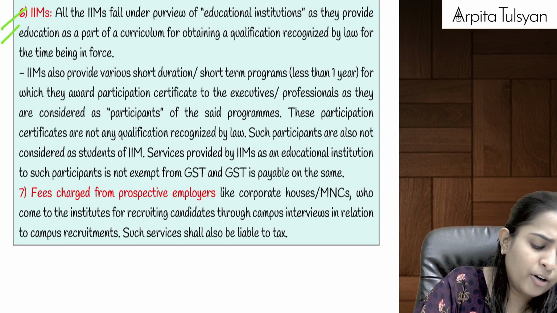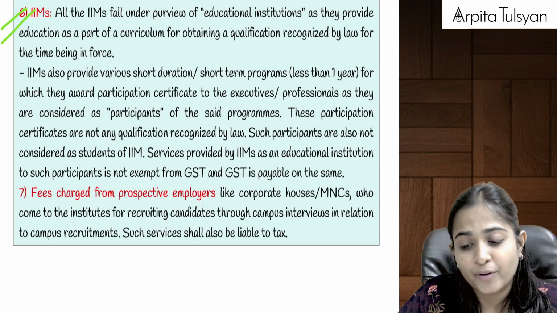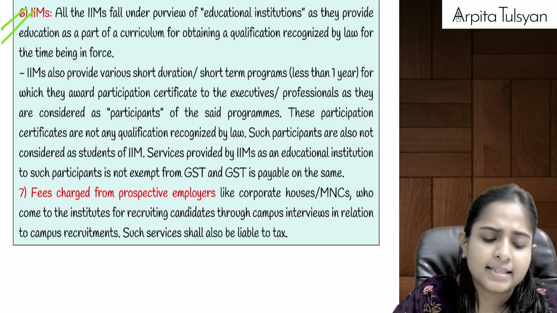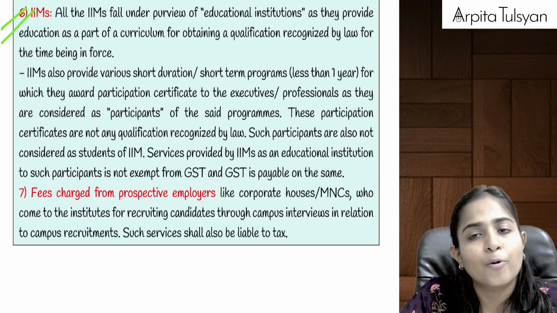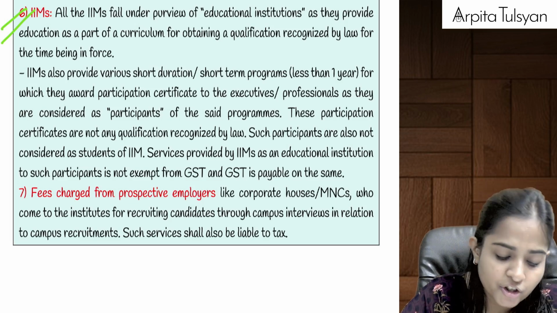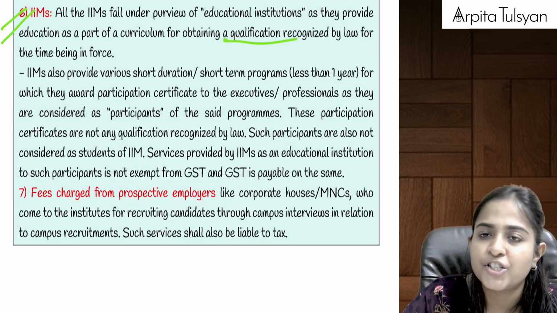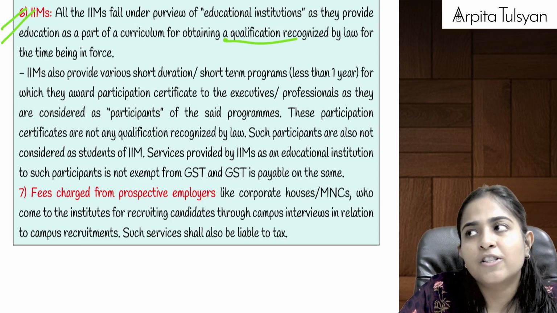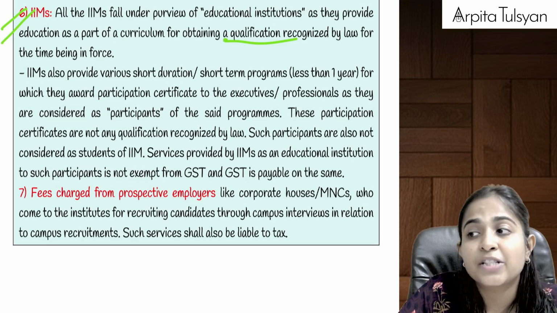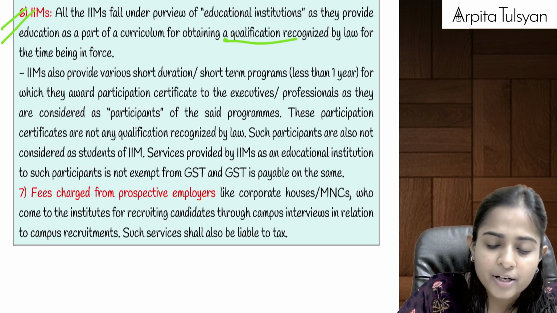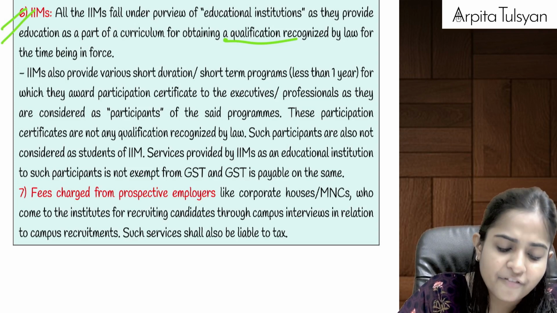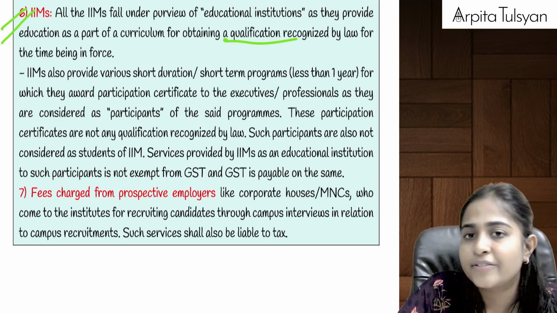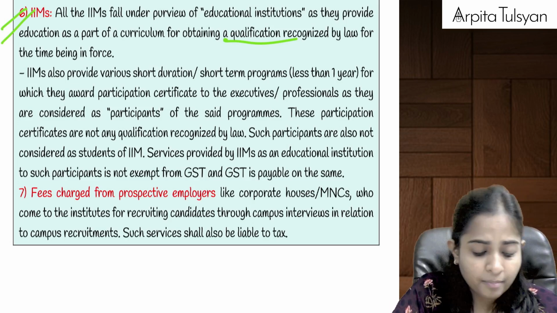Okay, then going on to the next point, that is the IIMs, Indian Institute of Management, etc. Now IIMs are normally considered as educational institutions because they are providing a degree. They are type 2 educational institutions because they are providing a qualification which is recognized by law. The degree provided by IIM is recognized by the IIM Act, so it becomes a type 2 educational institution. If it becomes a type 2 educational institution, any services provided by it to the students, faculty and staff will be totally exempted from GST.